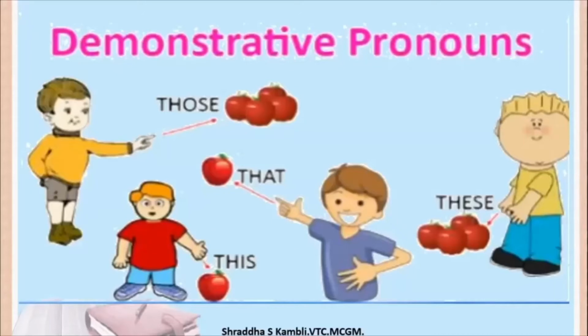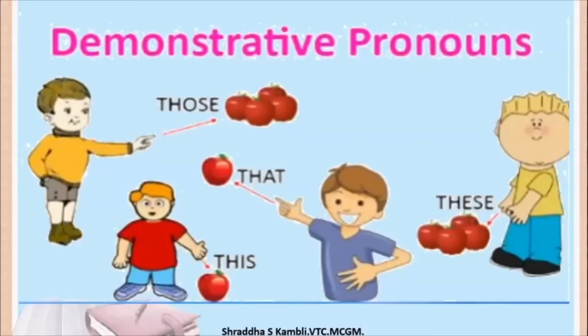Now take a look at the arrows which are there in the middle. The boy who's saying this to the apple, there the arrow is short, a small arrow. Whereas the boy who's saying that to the apple, there we have a longer arrow. So see, both the boys are talking about 1 single apple.